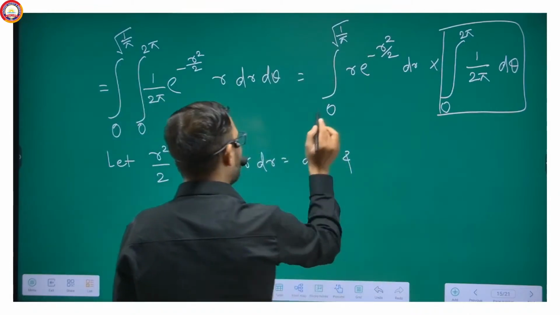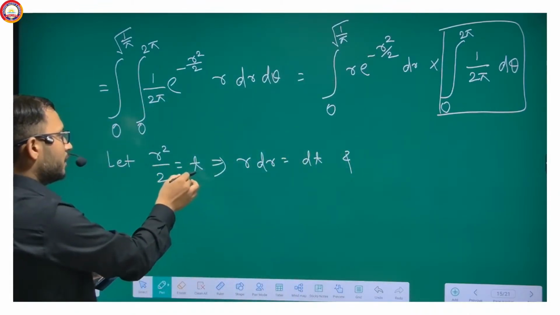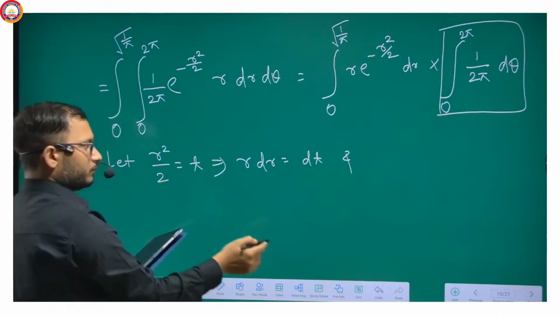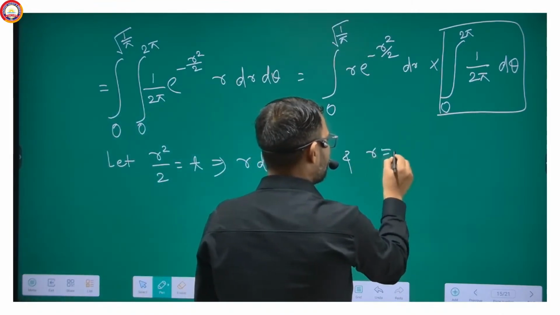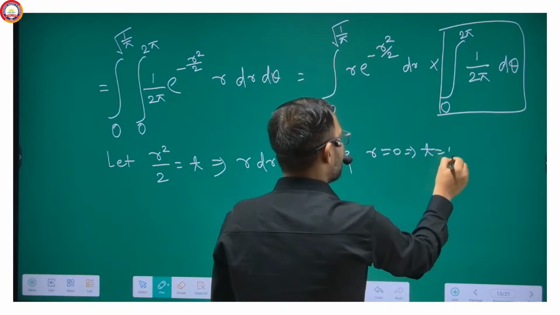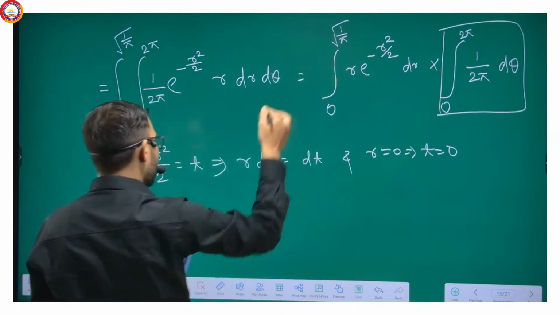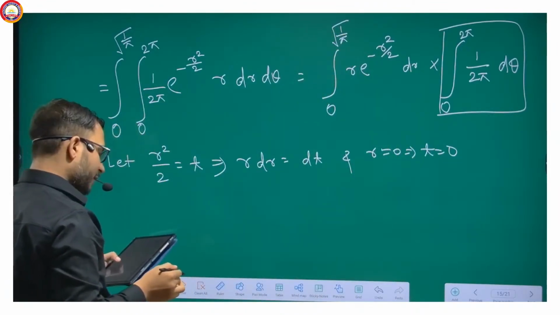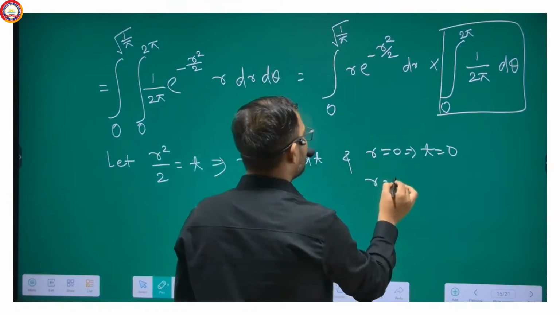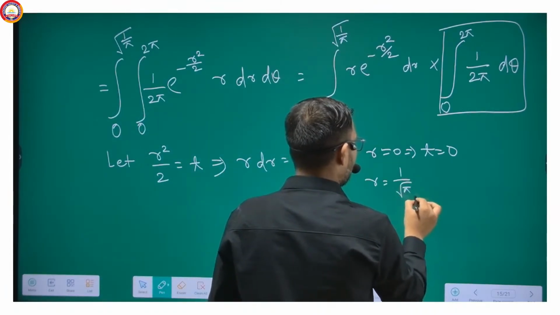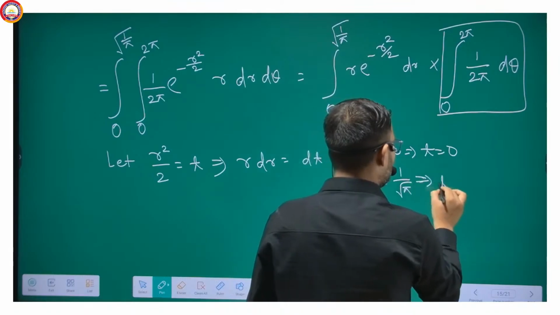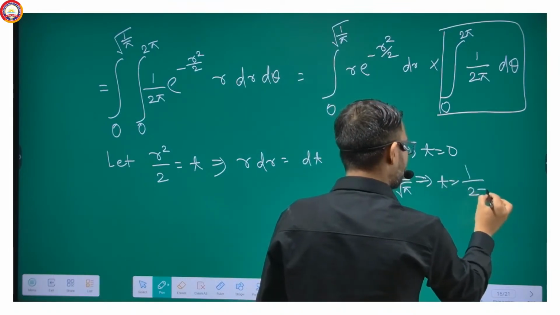So when r equal to 0, t equal to 0. And when r equal to 1 by root pi, then t equal to 1 by 2 pi.